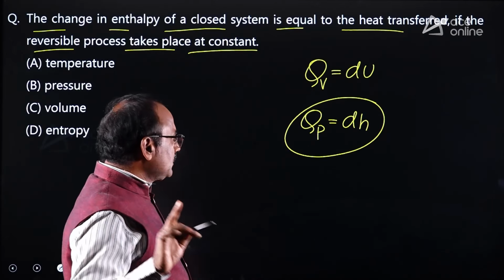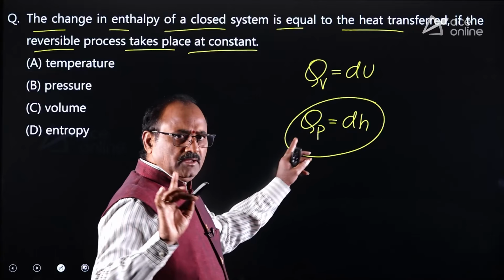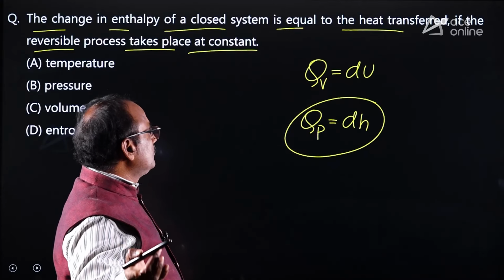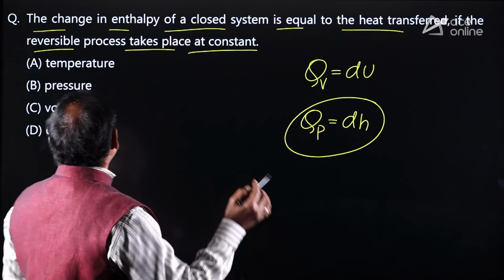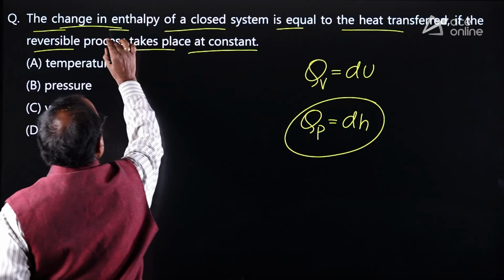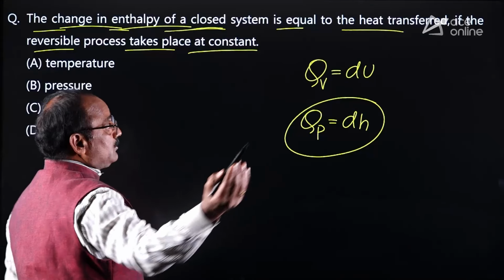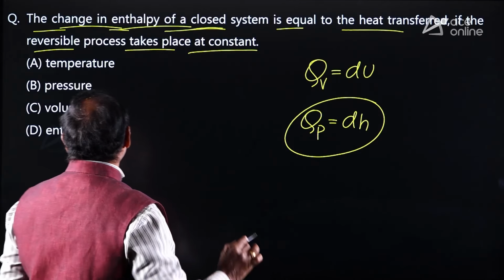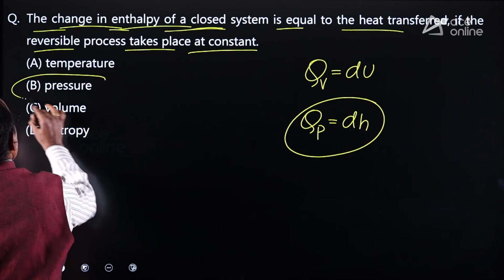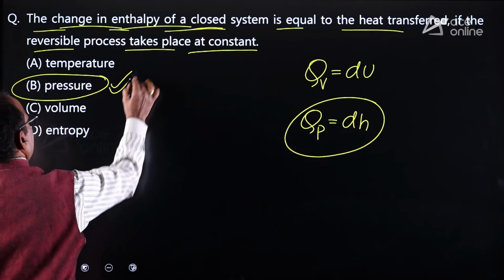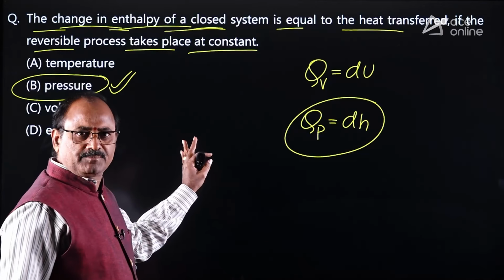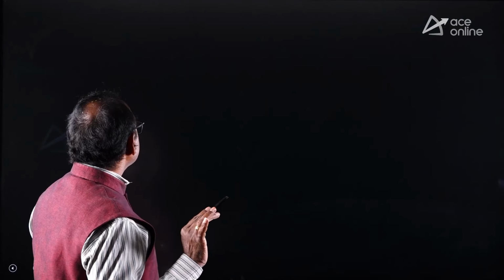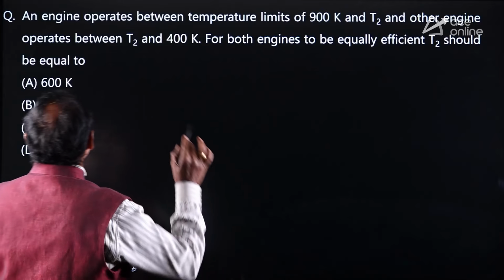Once again, the heat transfer at constant pressure equals change in enthalpy, whereas the heat transfer at constant volume equals change in internal energy. It is given that the change in enthalpy of a closed system is equal to heat transfer. That means change in enthalpy equals heat transfer at constant pressure only. Look at the option B. Option B is absolutely correct. Are you following clearly? Yes. Similarly, look at another question.